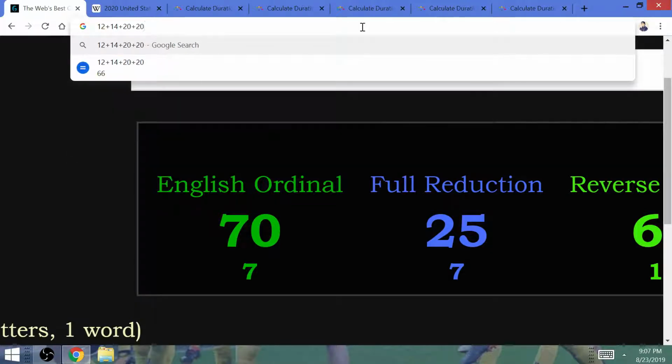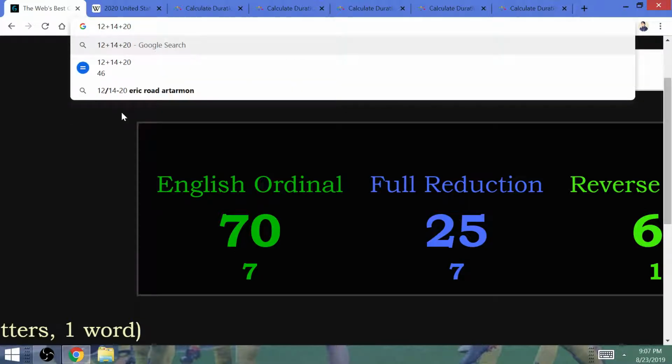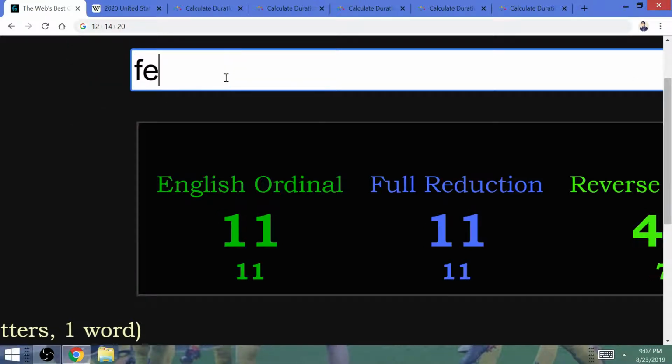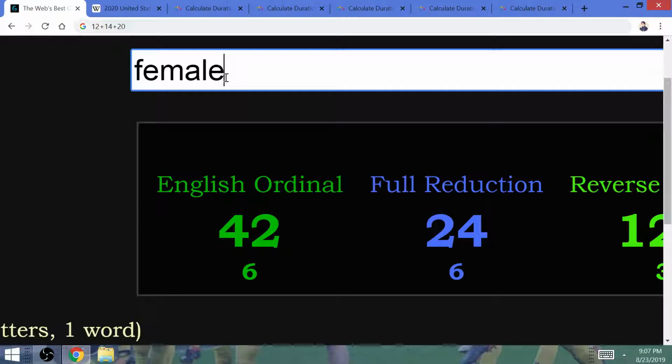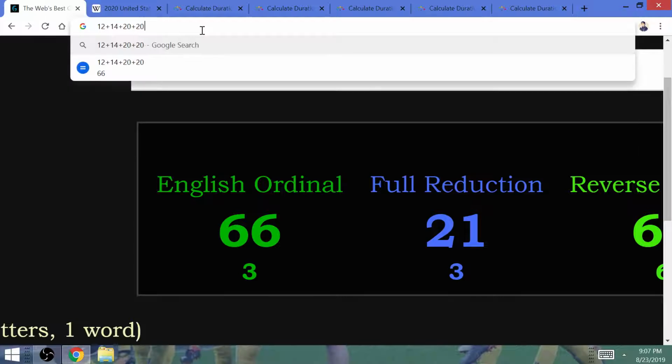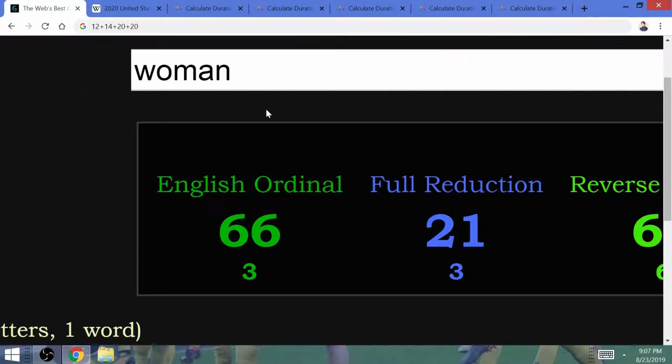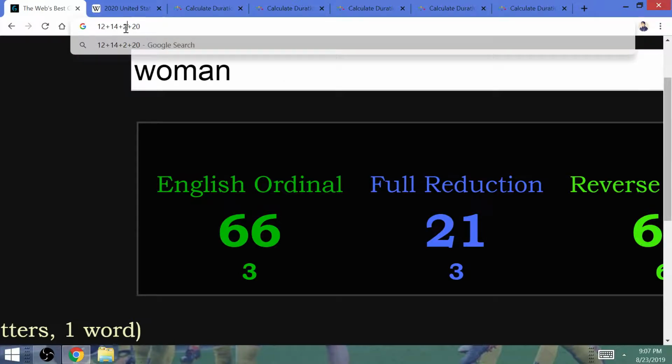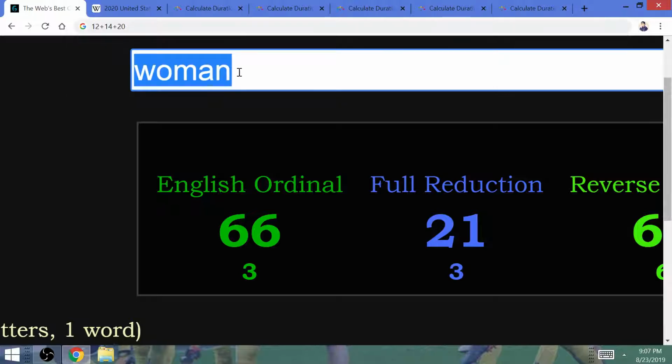The day that the Electoral College meets has a date numerology of 66 and then 46. Number one, "woman" has Gematria of 66. That's the significance of the date numerology on the day that the Electoral College meets. That's when they elect a woman. And now without the 20 up front, this is a date numerology of 46.